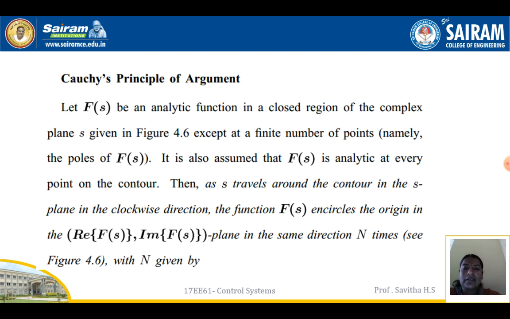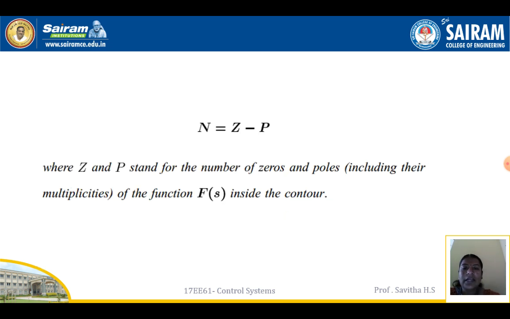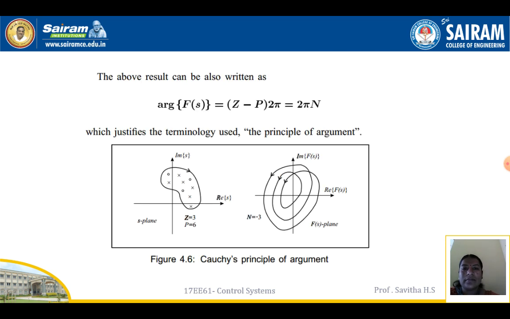Then, as s travels around the contour in the s-plane in the clockwise direction, the function F(s) encircles the origin in the F-plane in the same direction N times, with N given by N = Z - P, where Z and P stand for the number of zeros and poles, including their multiples, of the function F(s) inside the contour.